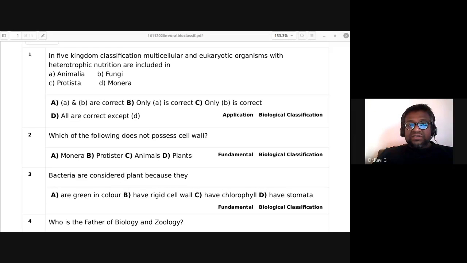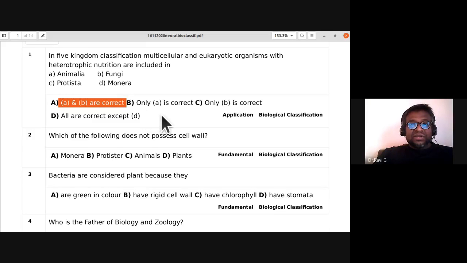So Protista is ruled out because they are unicellular eukaryotic. Monera is unicellular prokaryotic. So these two are ruled out. Animalia is also heterotrophic, multicellular and eukaryotic. Fungi is also multicellular, eukaryotic and heterotrophic nutrition. So A and B are the correct answers.